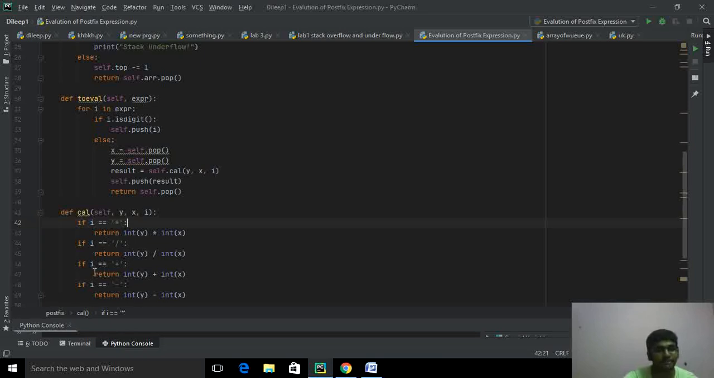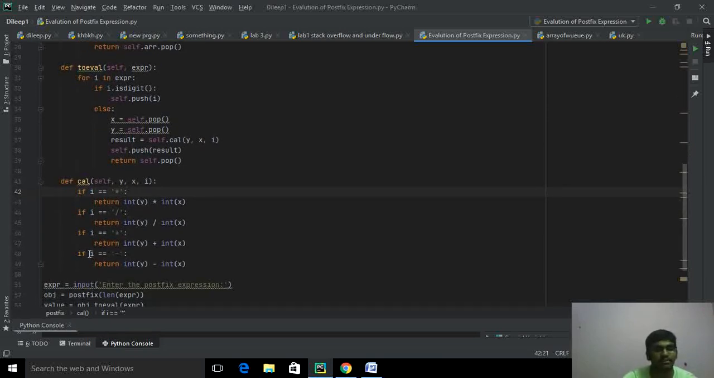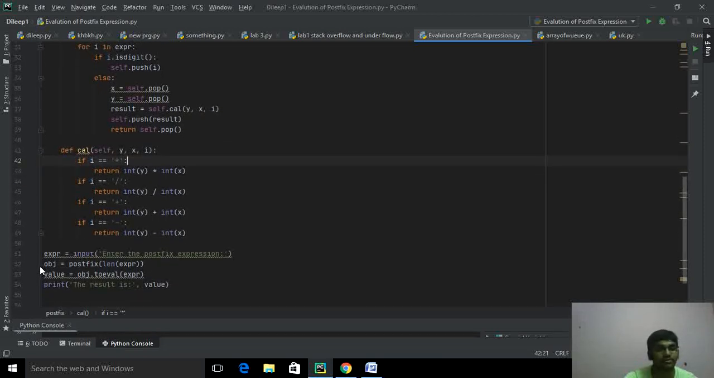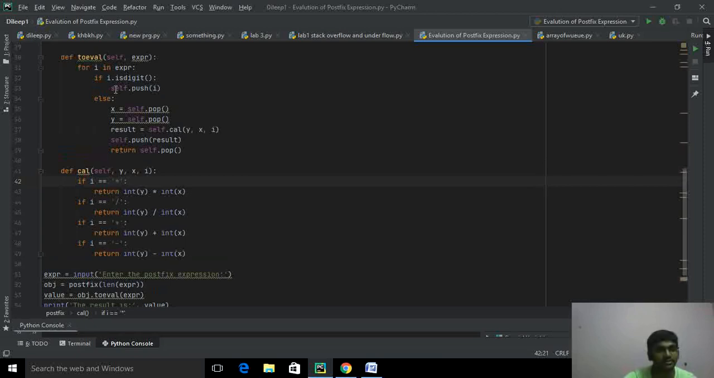If i double equal to plus, it will return int(y) plus int(x). If i double equal to minus, it will return int(y) minus int(x). We declare the expression variable equal to input, so it will take the postfix expression from the user. Then I'll declare a temporary variable, object equal to postfix.